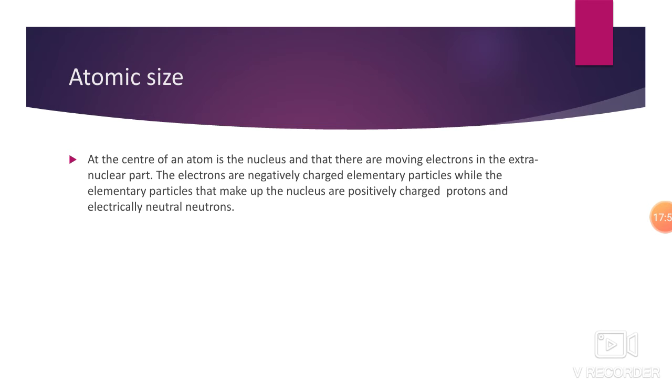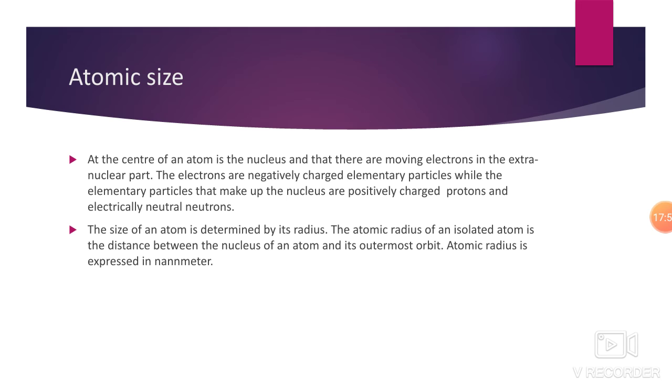Now let's see what is the atomic size. The size of an atom is determined by its radius. The atomic radius of an isolated atom is the distance between the nucleus of an atom and its outermost orbit. Atomic radius is expressed in nanometers. So the atomic size of an atom is determined by its radius. As we know, what is the radius in the atom? The radius is from the nucleus to the last outermost orbit of the atom.